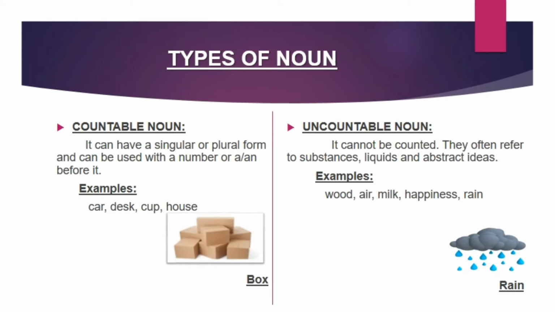Countable nouns. We can count countable nouns. They are separate objects. For example, cat, apple, house, sandwich, pen. They have singular and plural forms, while uncountable nouns cannot be counted. They refer to names of materials, liquids, concepts, and objects without boundary. For example, sugar, butter, rice, water.